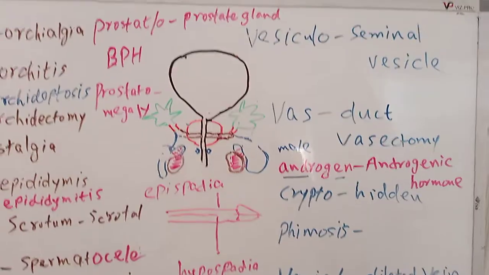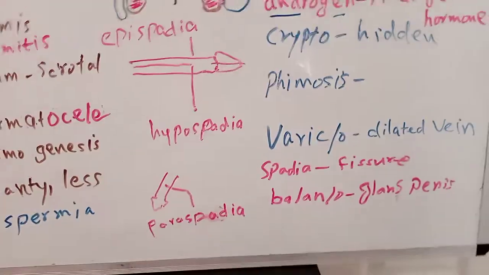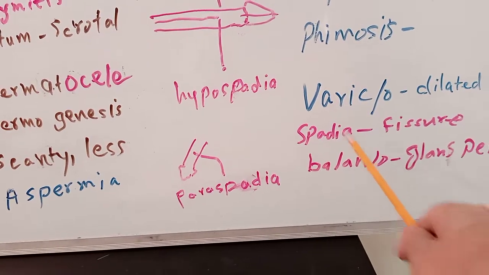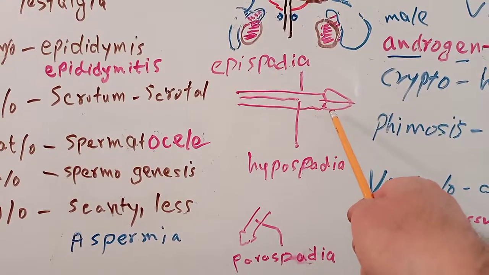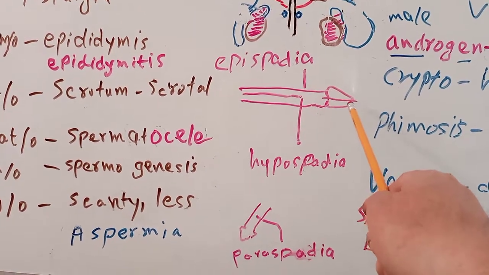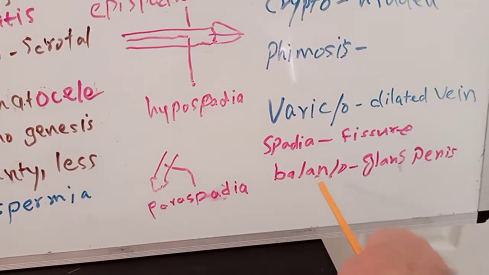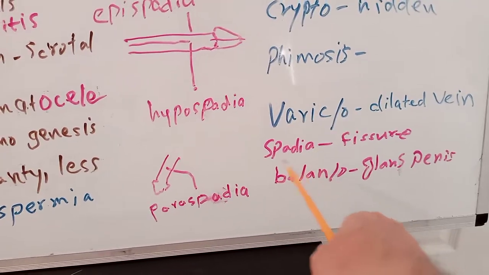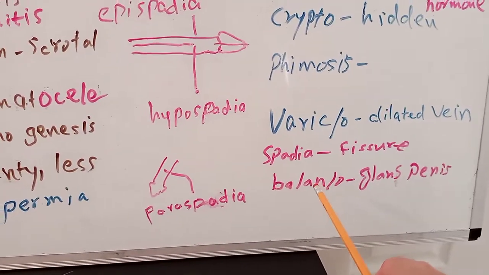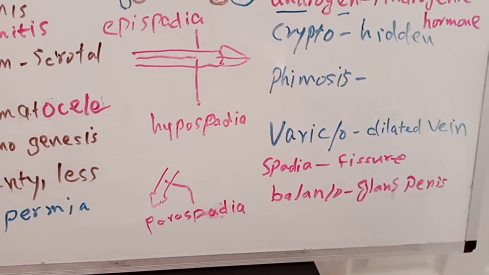The next word is balun. Balun is the terminal part of the penis, which is known as the glans penis. The word root for glans penis is balano. From balano, we can make the word balanitis, infection of the glans penis.